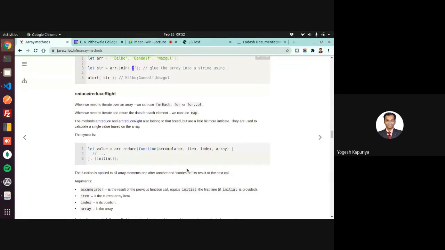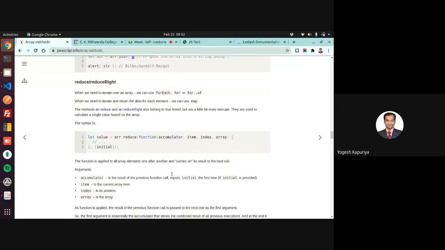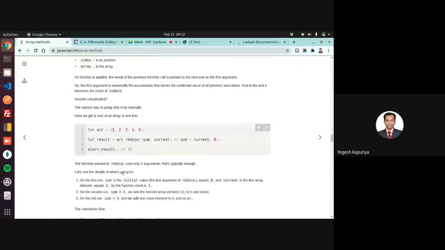Similar to map, you have a reduce function. The objective of the reduce function is to, let's say, find out the summation. So for that function